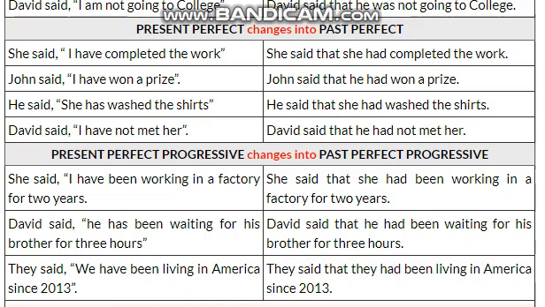Also the changing of pronoun occurs here. He said, she has washed the shirt. She is a third person pronoun, so it would remain the same. He said that she had washed the shirt. David said, I have not met her. David said that he had not met her. So here the present perfect sentences have been changed into past perfect sentences.